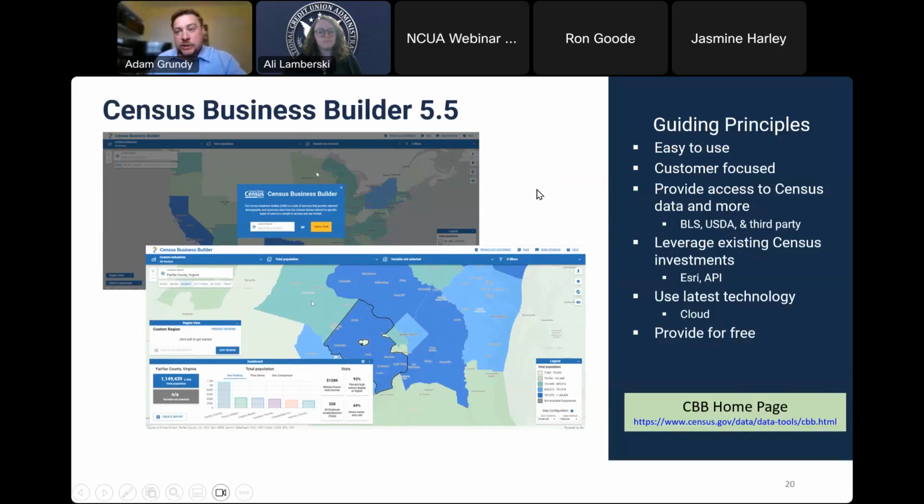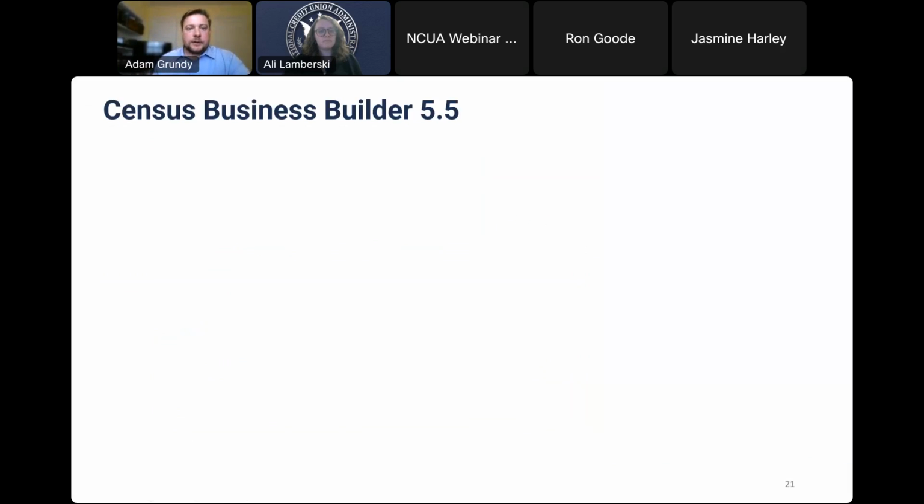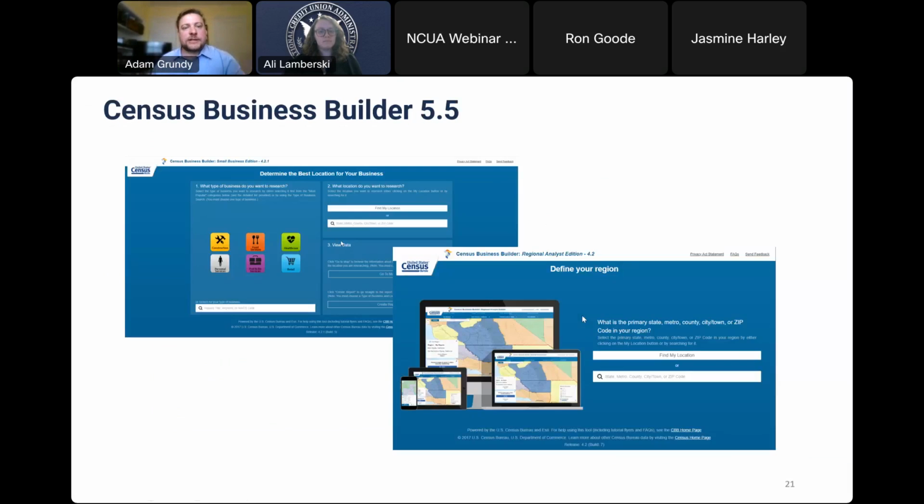About twice a year, we come up with a different version of Census Business Builder in order to listen to our data users in real time and figure out what we can do to improve the functionality of the data tool, put new data in the data tool, and also figure out ways we can improve functionality in general. So in the past, we had two different versions of Census Business Builder.